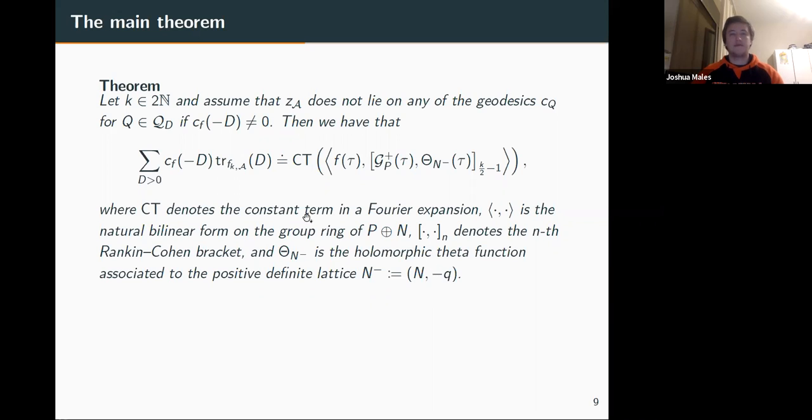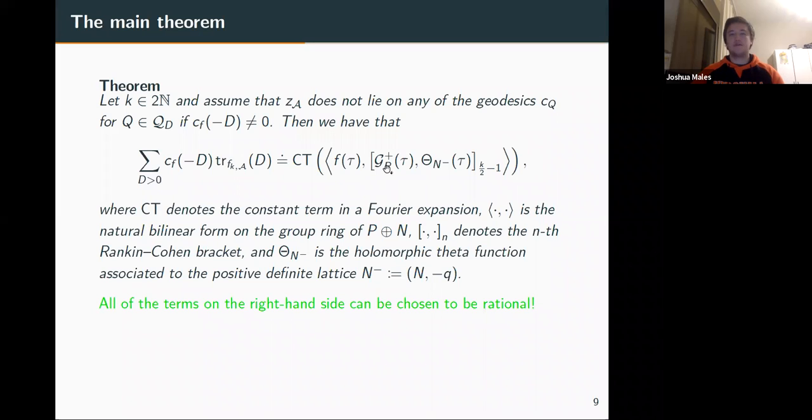Okay, so what does this mean? This means that some finite linear combination of the traces on the left-hand side is some constant term in some Fourier expansion. Well, up to some constant that I've left out here. Really, this is maybe a factor of pi or something different. Okay, so what's the point?